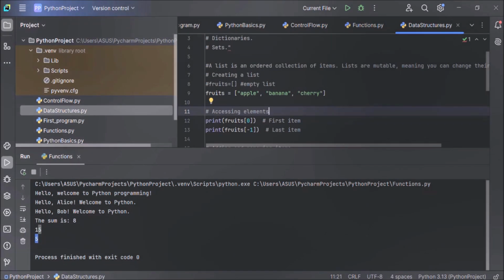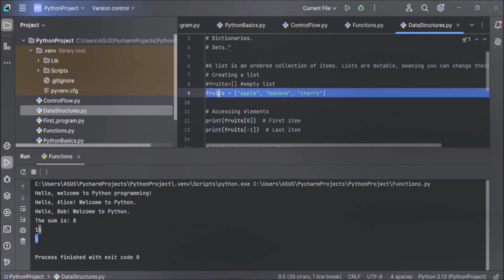And here you have to remember one thing, that lists are created using square brackets, these square brackets. Here we have created a list of 3 fruit names. In Python, lists are ordered. When we say lists are ordered, it means that the items have a defined order and that order will not change. For example, in fruit list, we have apple, banana and cherry. So all these 3 items have a defined order. We cannot change this order. If apple is coming first and banana is coming after apple, then this order will remain the same.